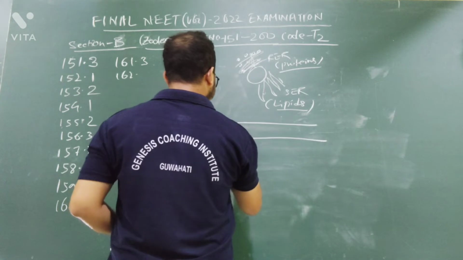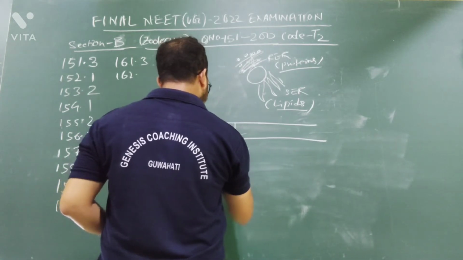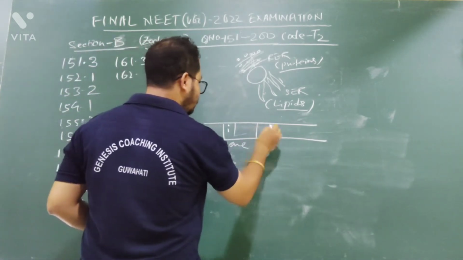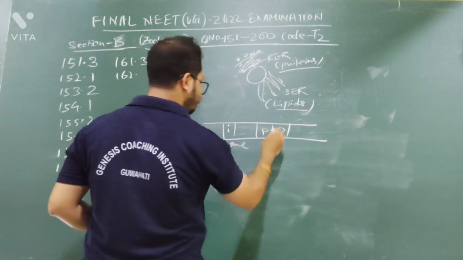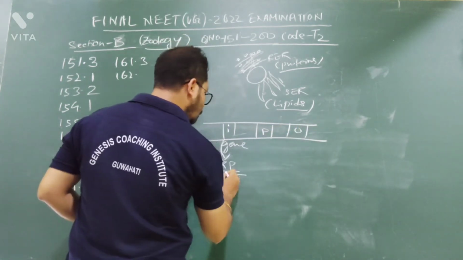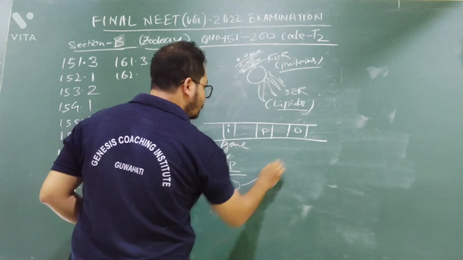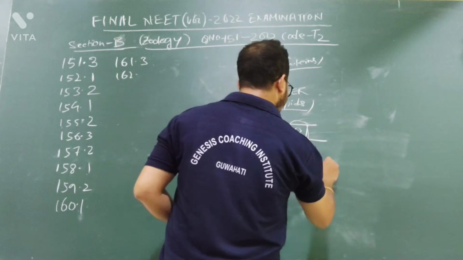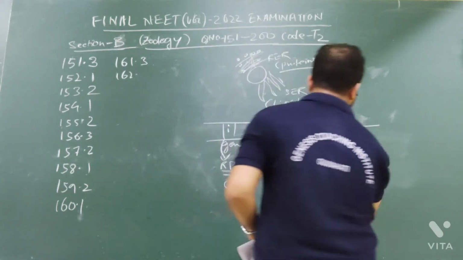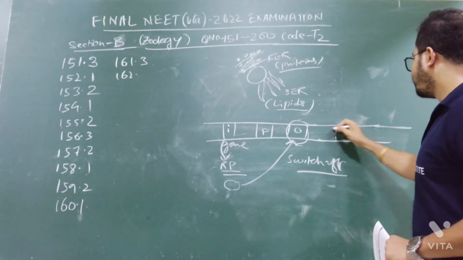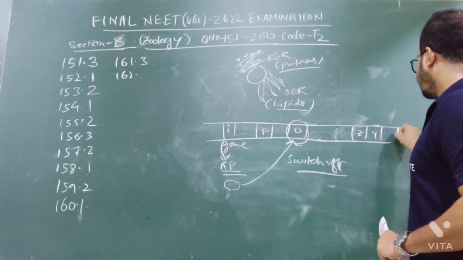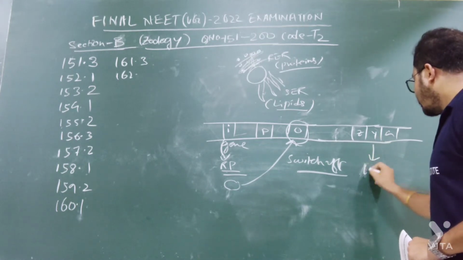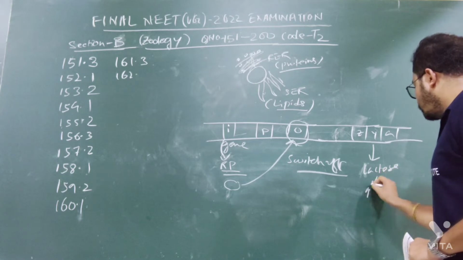This is the promoter, and this is the operator. The regulatory protein binds with the operator and switches off the operon. As a result, the genes Z, Y, A, which are very necessary to convert lactose into glucose, are not expressed.